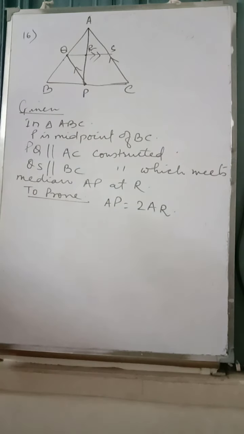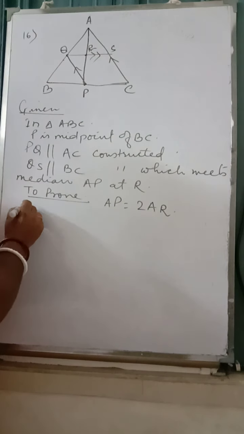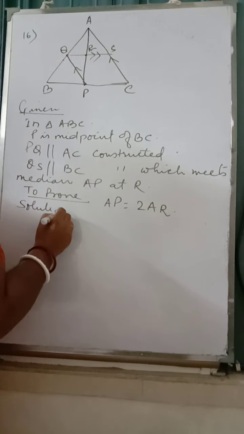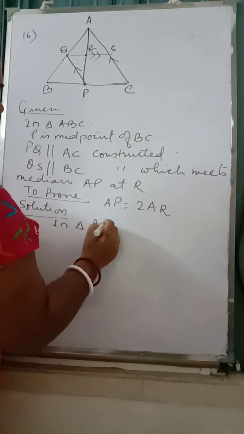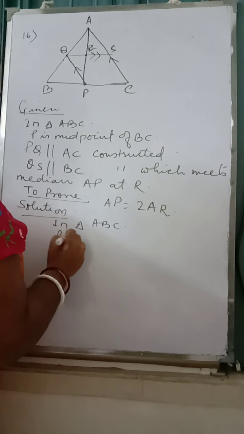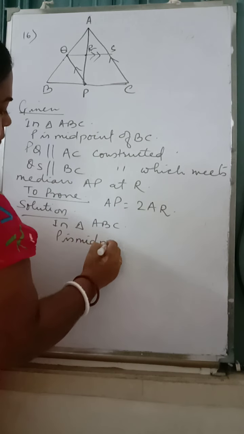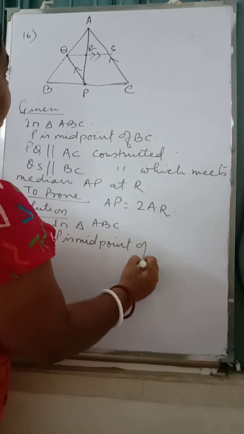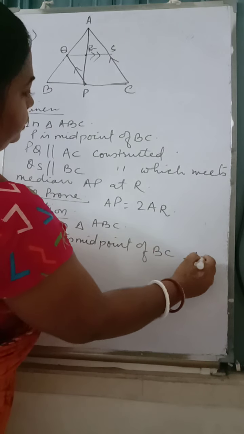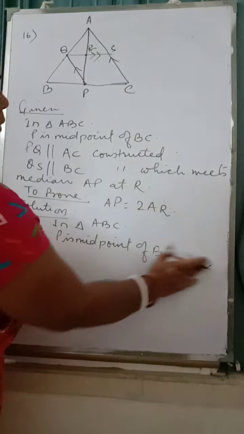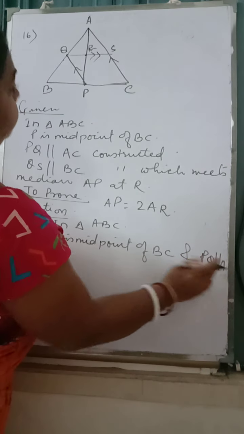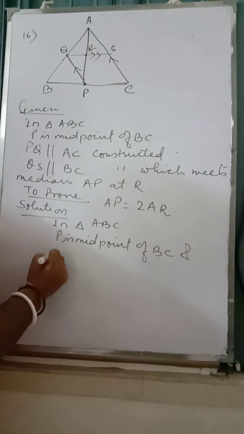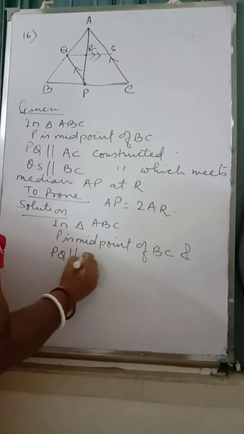Okay. Now, the solution says, in triangle ABC, P is a midpoint of BC, and PQ parallel to AC.